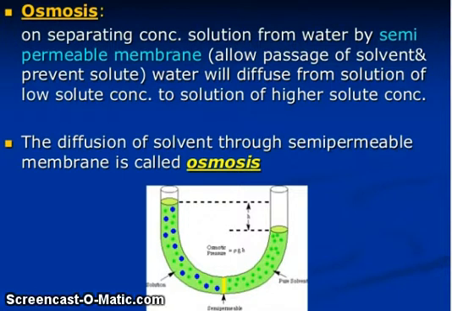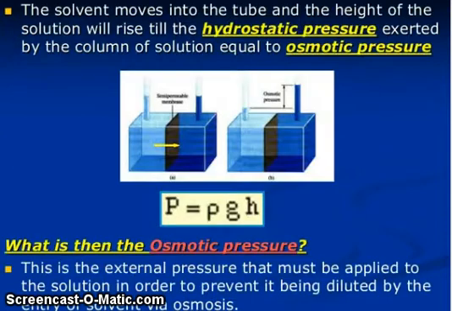The diffusion of solvent through a semi-permeable membrane is called osmosis. The solvent moves into the tube and the height of the solution will rise till the hydrostatic pressure exerted by the column of solution equals the osmotic pressure.